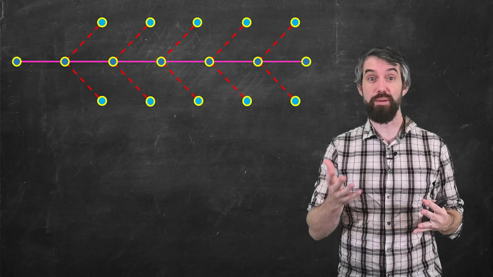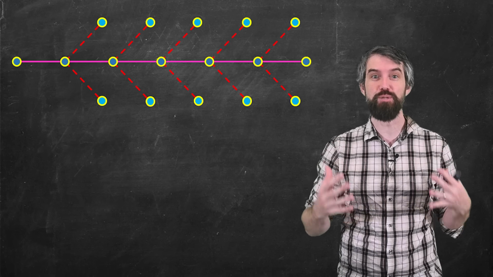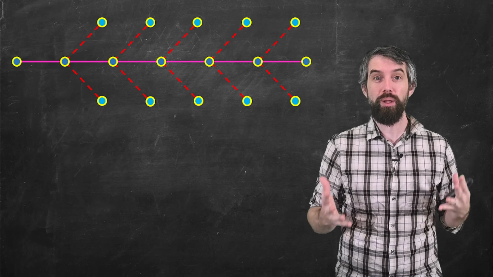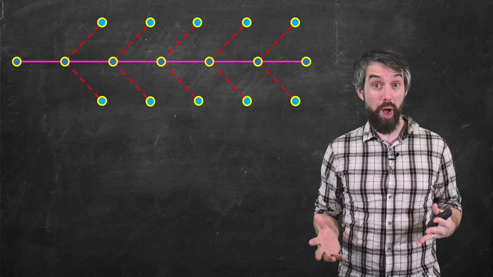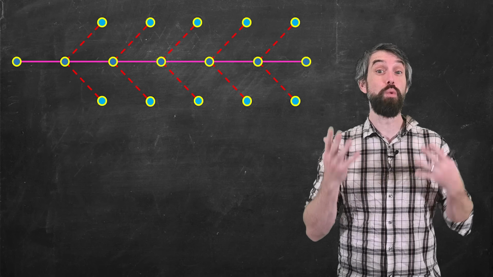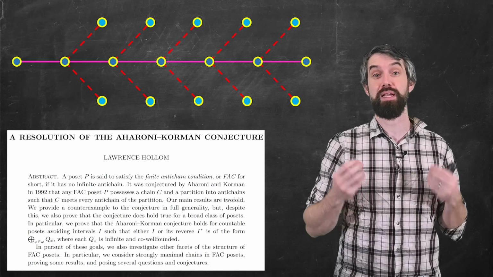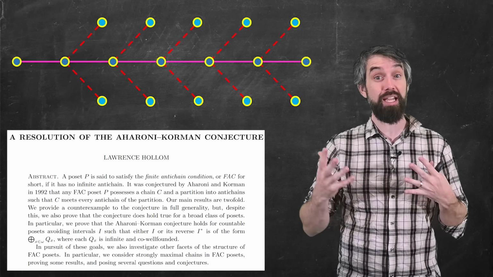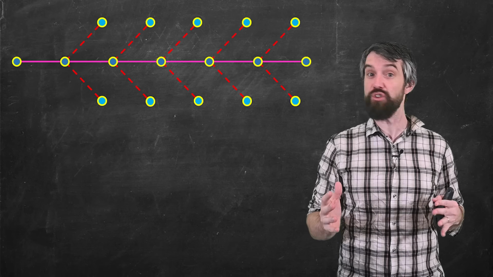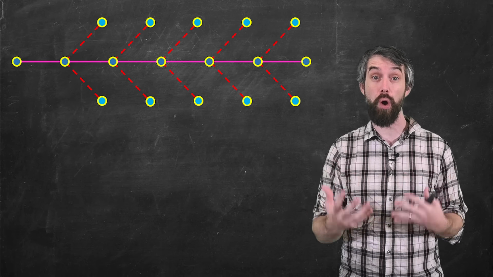For decades, a mathematical conjecture called the Fishbone Conjecture has resisted all attempts to prove it. And now we know why. The conjecture has been shown to be false in a new paper by Lawrence Hallam, who's come up with a pretty interesting counterexample. My interview with Lawrence is at the end of the video, but let's begin by trying to understand what this conjecture is all about.